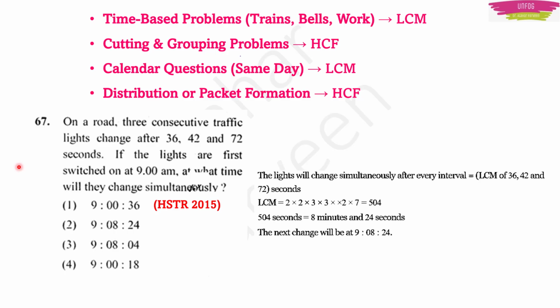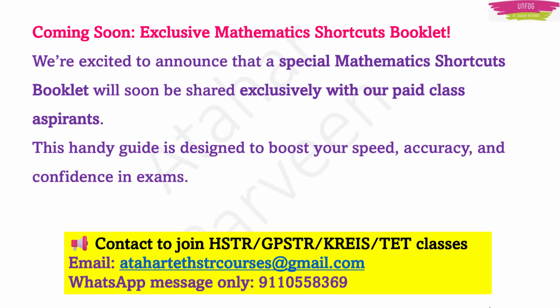If you have said LCM, then you are right, because here they are giving a time based problem. Your answer will be correct if you do the LCM of the given numbers in seconds, 36, 42 and 72.